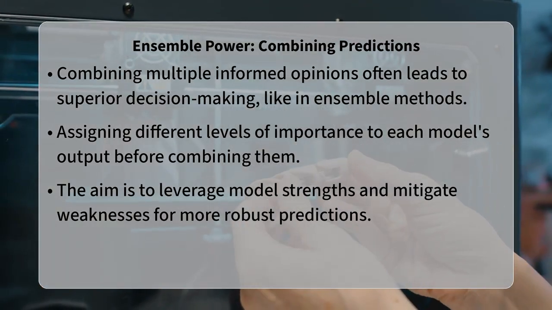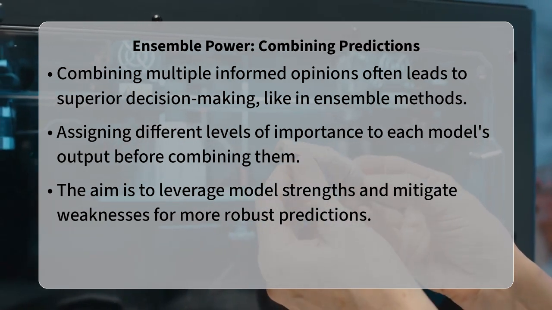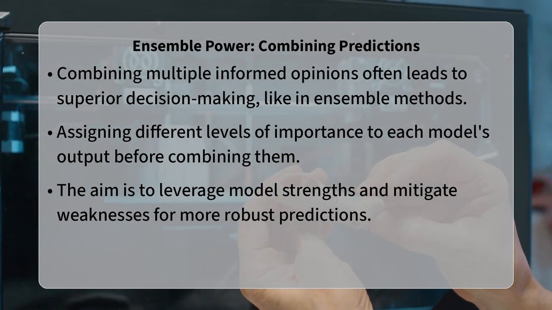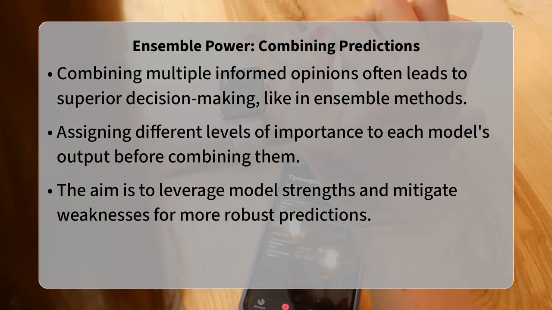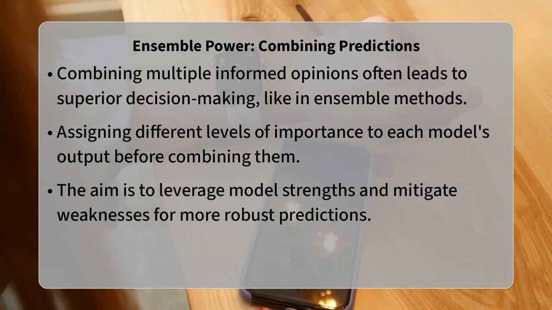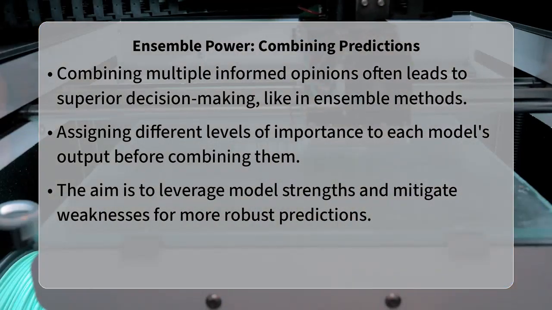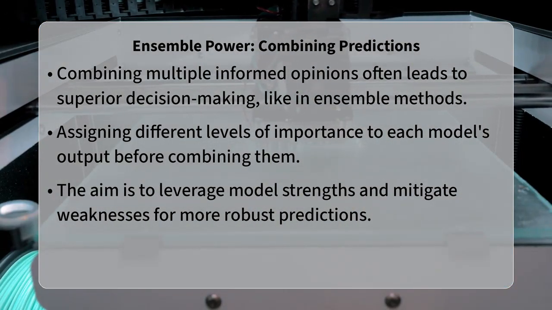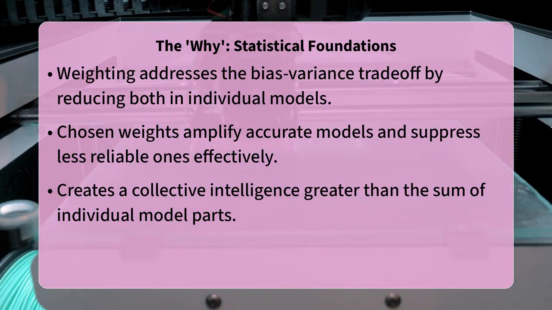When using ensemble methods, you weigh predictions by assigning different levels of importance or influence to the output of each individual model before combining them. The goal is to leverage the strengths of diverse models and mitigate their weaknesses, ultimately leading to more robust and accurate overall predictions. The core reason behind weighting is rooted in statistical theory, specifically the bias-variance trade-off.